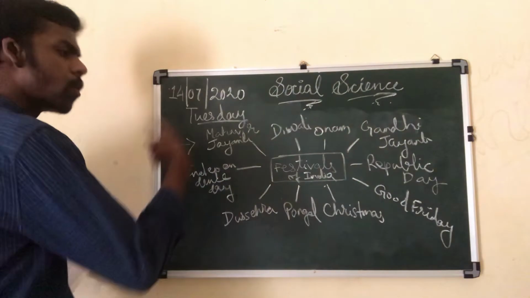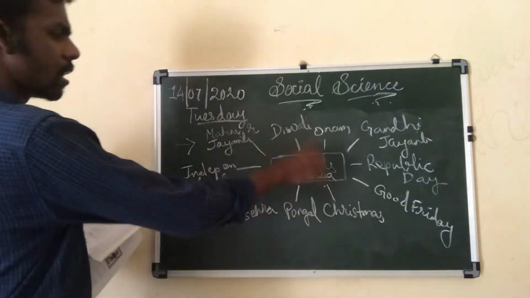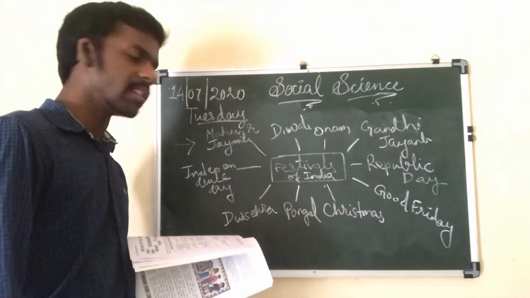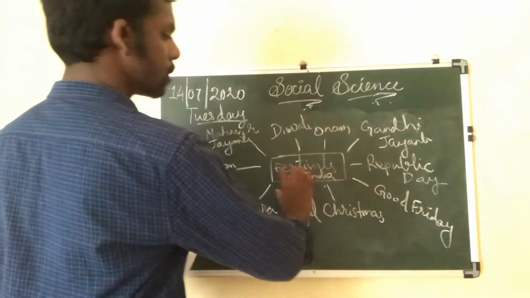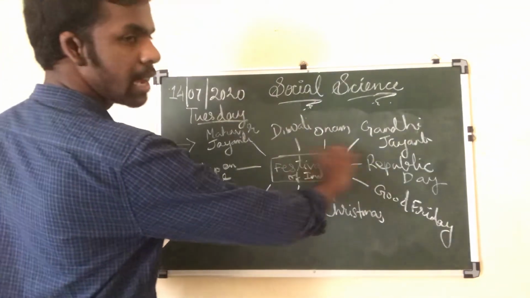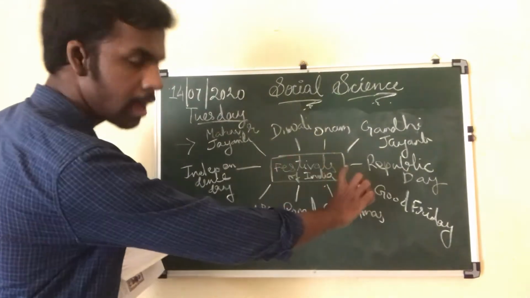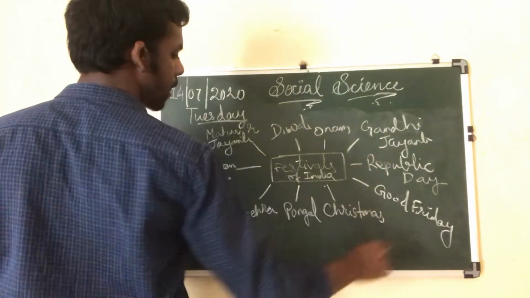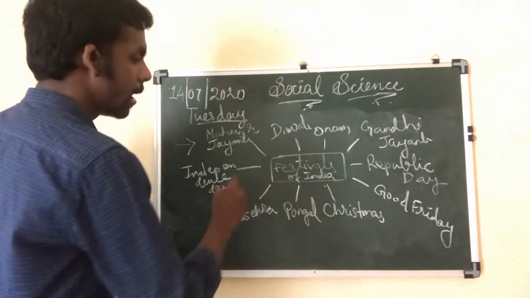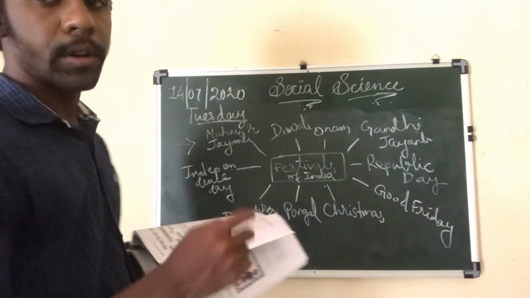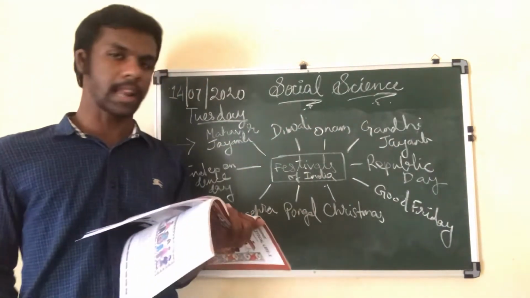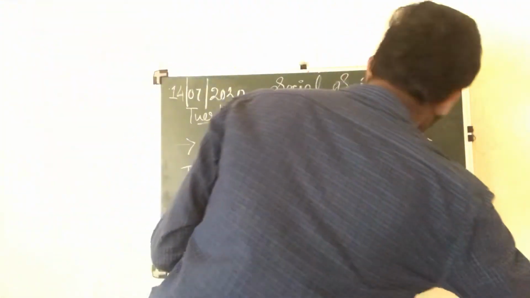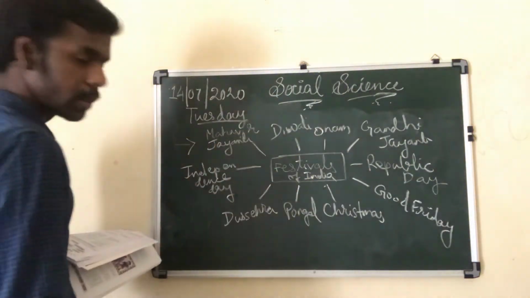Okay, so you can draw the first answer like this. This is kind of an example I have given, that you can write down the answers like this. You can draw: festivals celebrated by us, or festivals celebrated in India. And then you can draw Gandhi Jayanti, then Republic Day, Good Friday, Christmas, Pongal. Like this way you can complete the first answer.